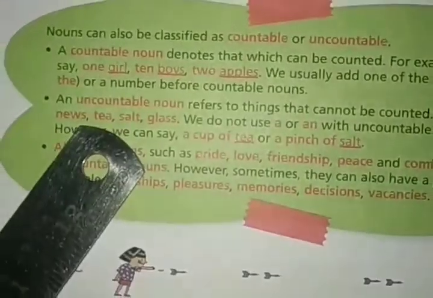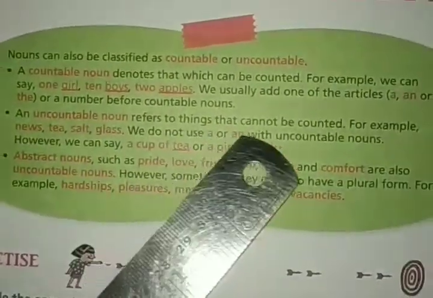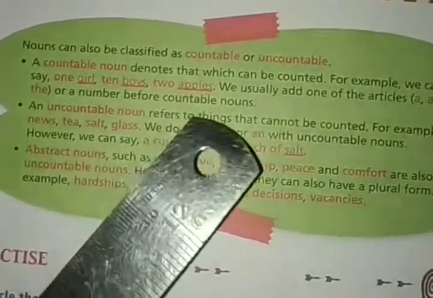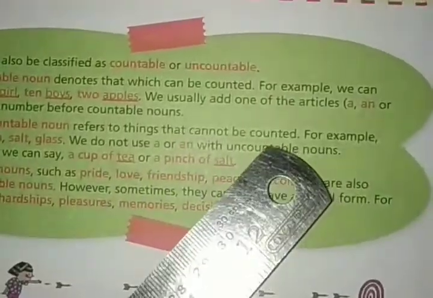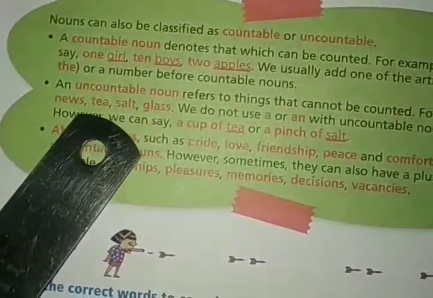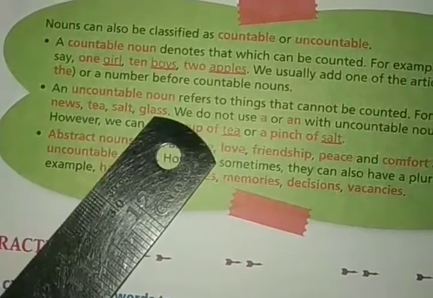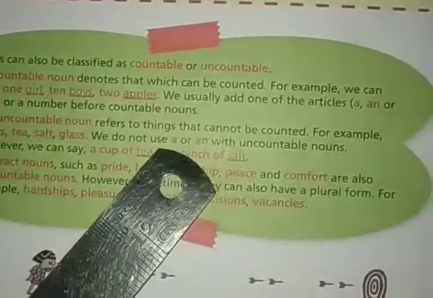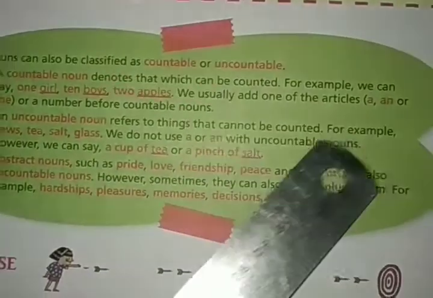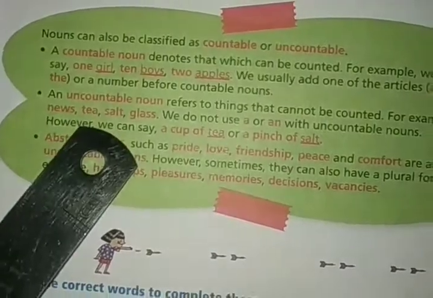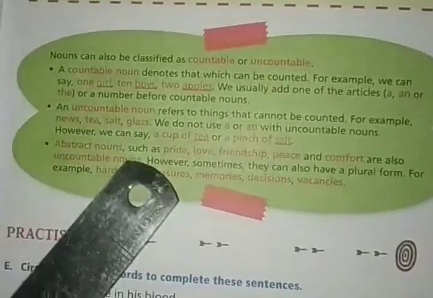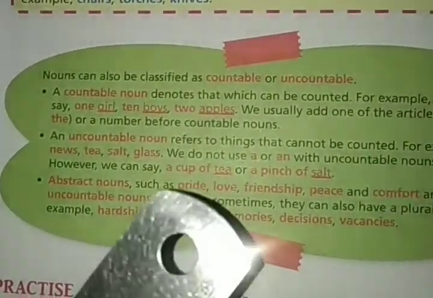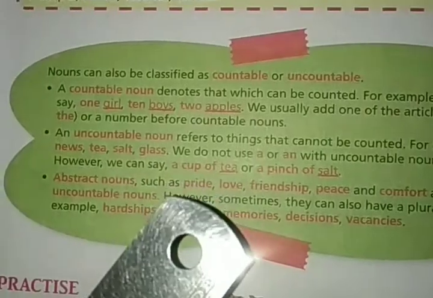Now, an uncountable noun refers to things that cannot be counted. The nouns which cannot be counted are called uncountable nouns. For example, news, tea, salt, glass. Can you count these things? No. So these are uncountable nouns. We do not use a or an with uncountable nouns. We cannot use the words a, an or the before the uncountable nouns. Okay.